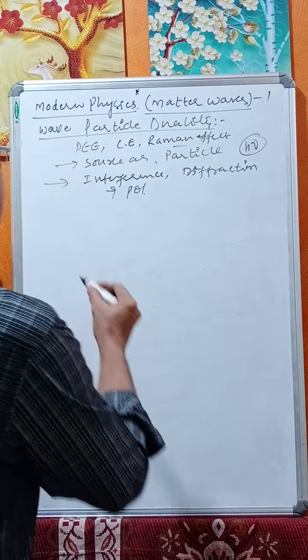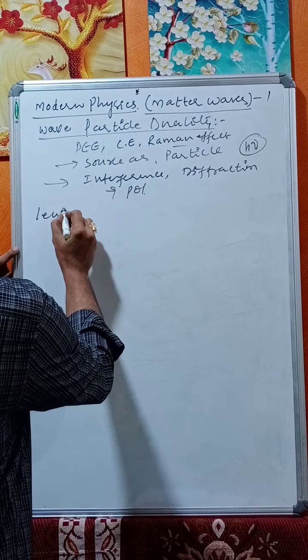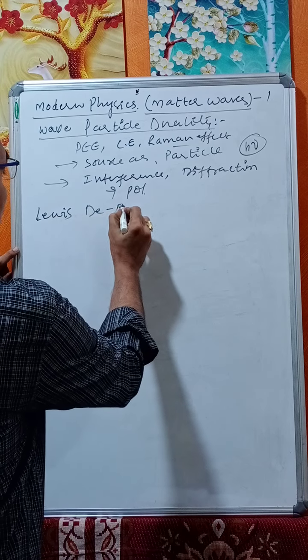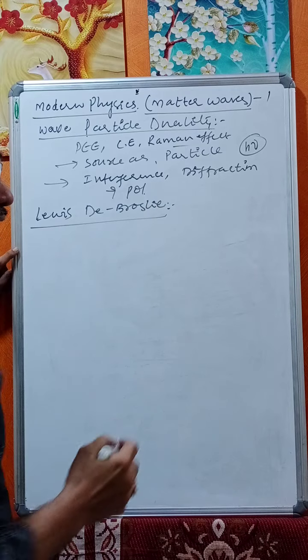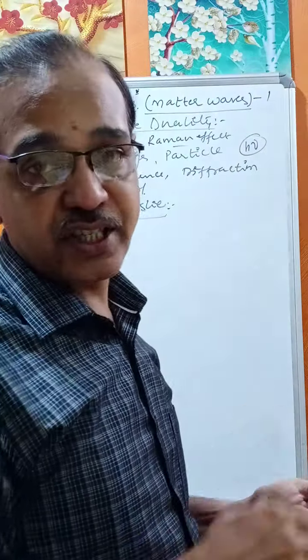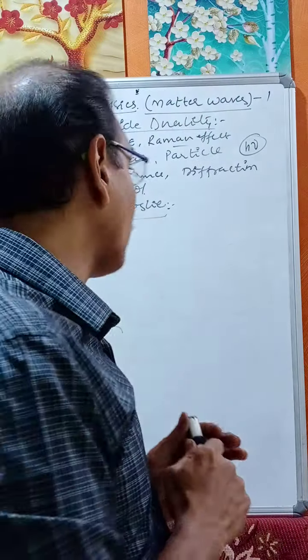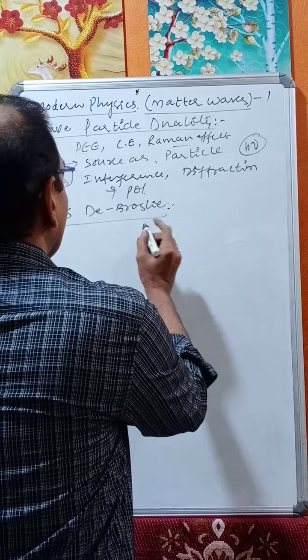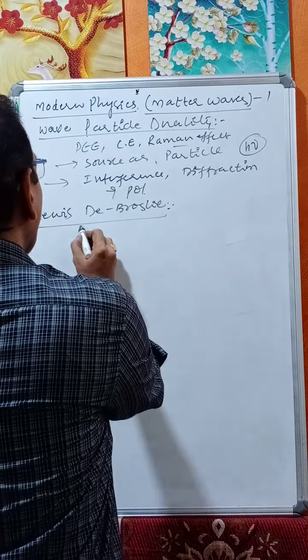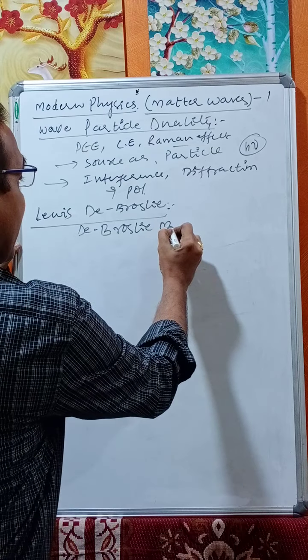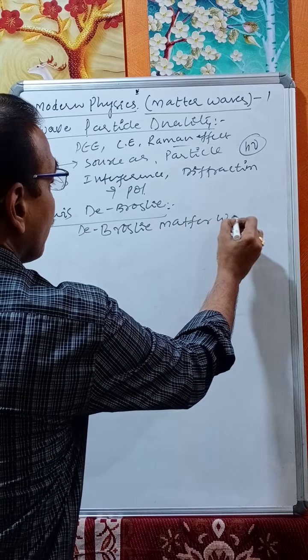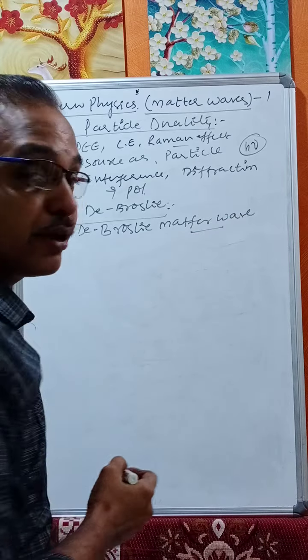Now, Louis de Broglie came into the scene. He linked the wave nature with the particle nature, and he gave a wave called the de Broglie matter wave. So what is a matter wave according to de Broglie?